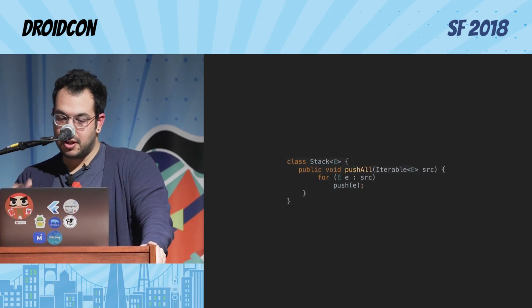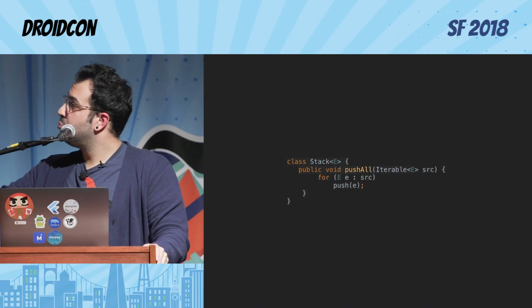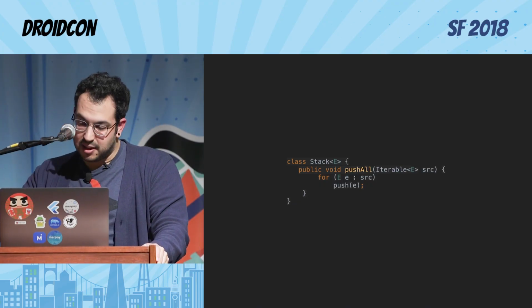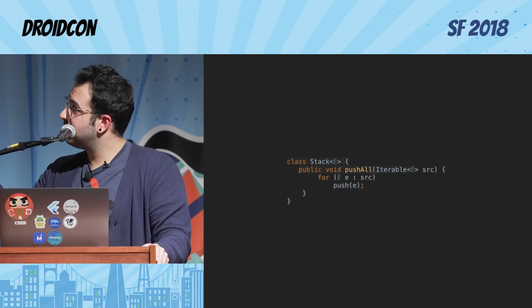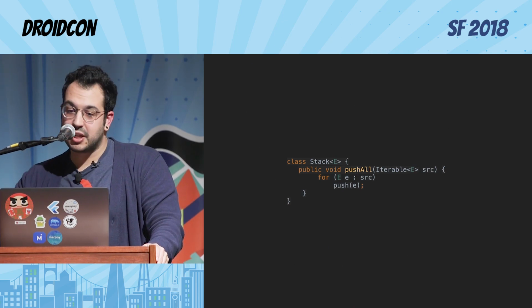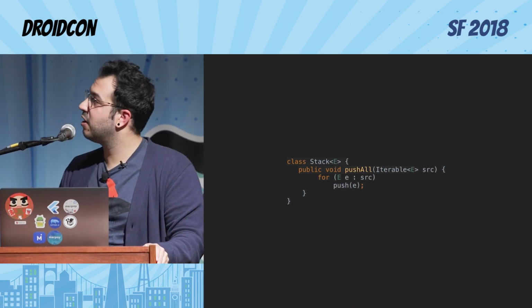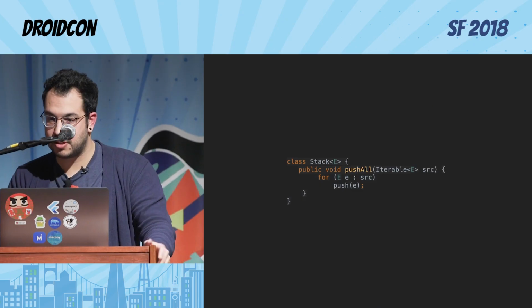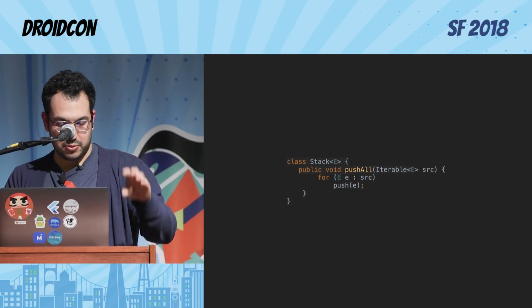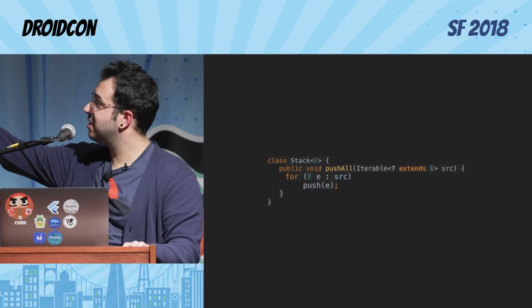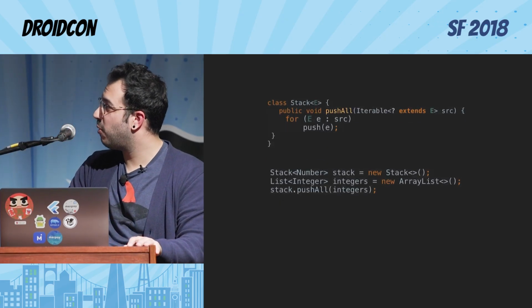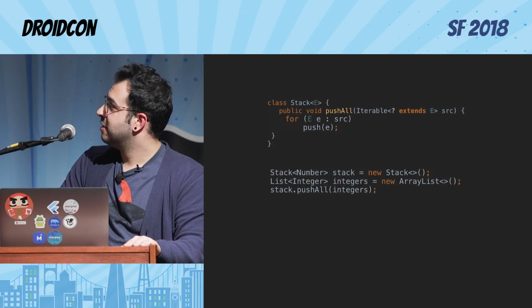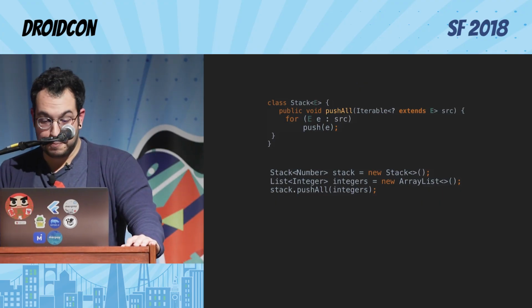So that means we were not able to do this, but we can do this if we replace the E with what this iterable is doing. This iterable is actually producing Es, and we are going to add them into the stack. So we just do producer extends. And this suddenly, magically works. It's wild. It's fine, sorry, it's a bad joke.